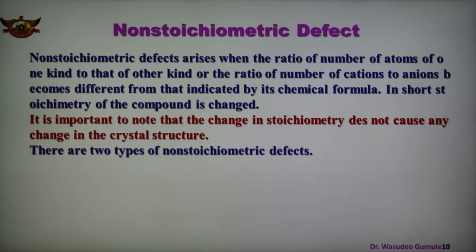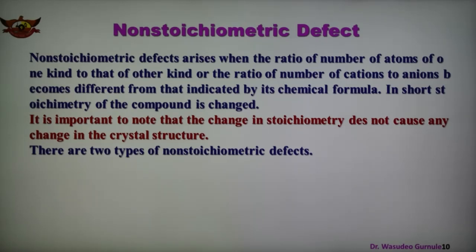There are many compounds in which the ratio of positive and negative ions present in the compound differs from that required by the ideal chemical formula. Such compounds are known as non-stoichiometric compounds, and in these compounds the composition may vary over a wide range, and a number of examples are there.